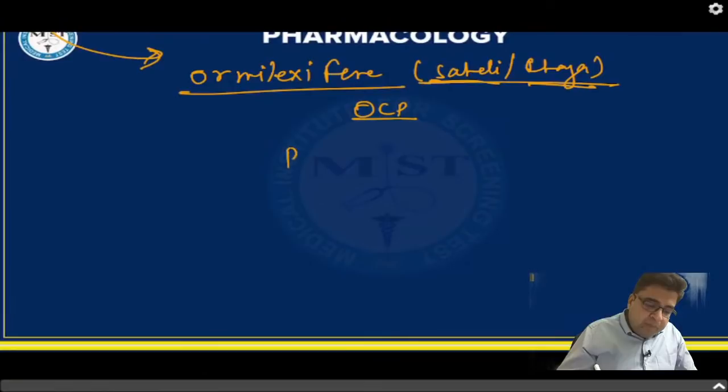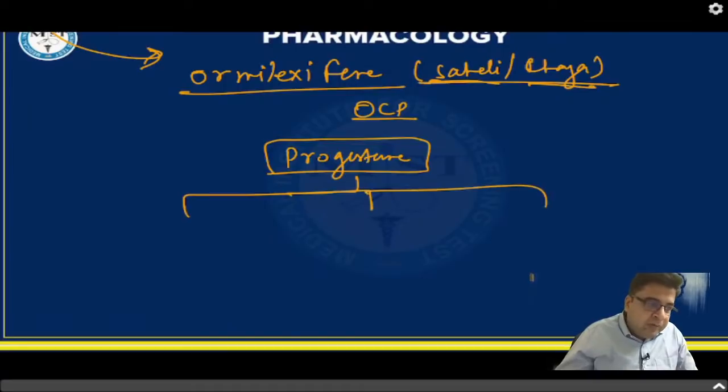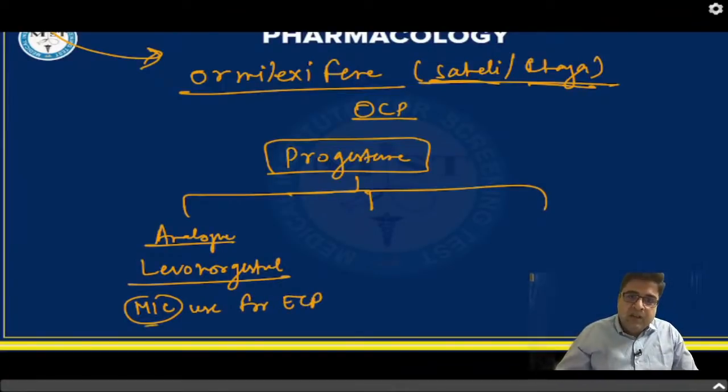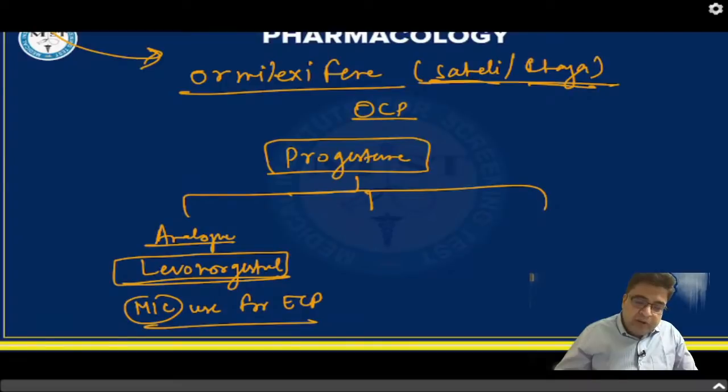If we talk only about progesterone drugs, because we have limited time, there are only 3 progesterone drugs which you have to remember. One is the progesterone analog, the drug name is levonorgestrel. Levonorgestrel is the most commonly used medicine for emergency contraception, which is a progesterone analog. If you look at the name, norgestrel, it's a progesterone.